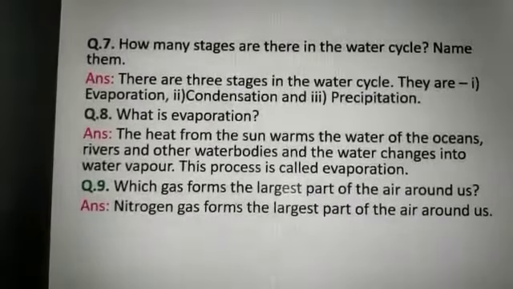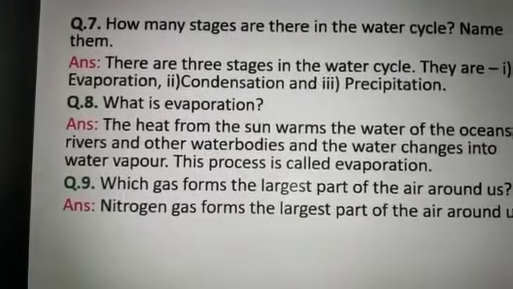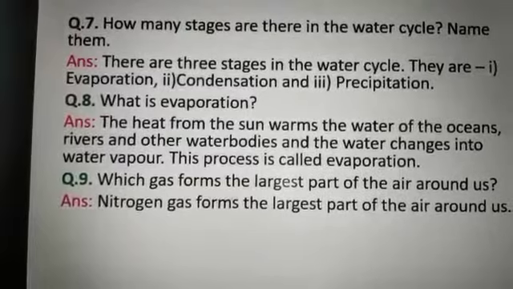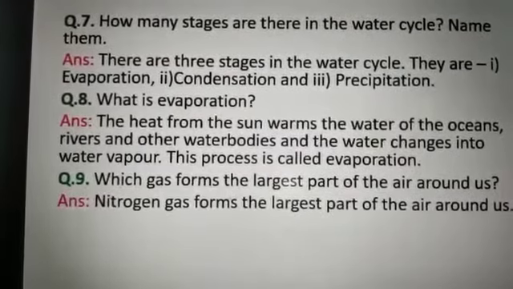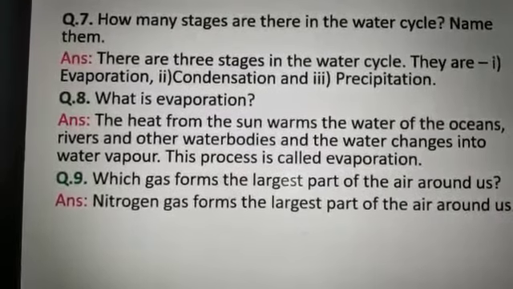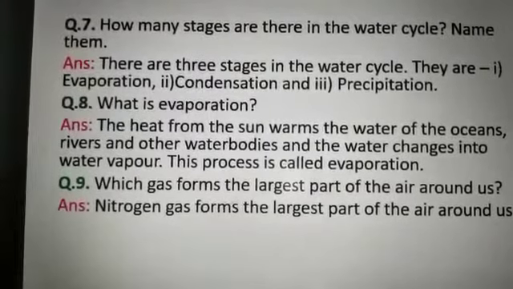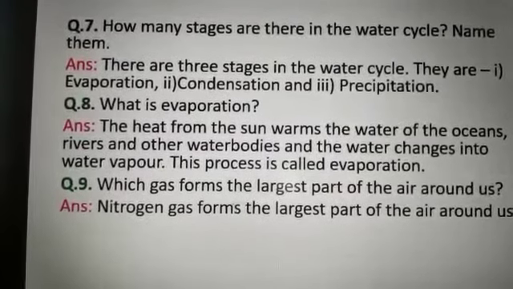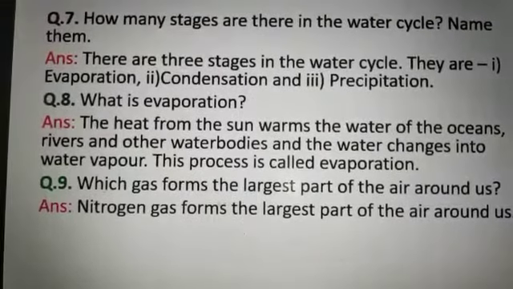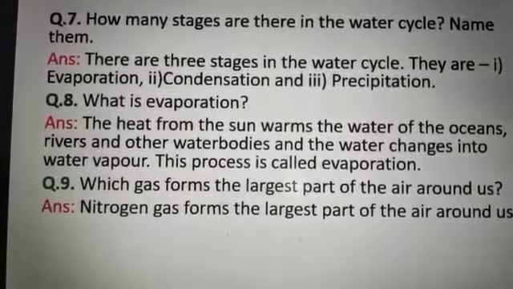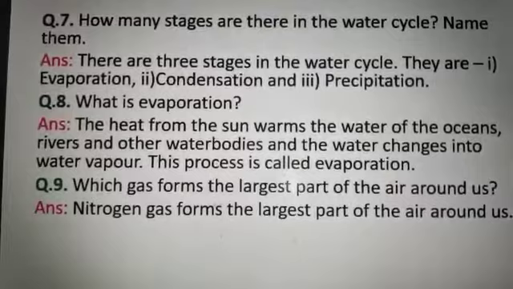Next question, question number 8 is, what is evaporation? Answer. The heat from the sun warms the water of the oceans, rivers, and other water bodies, and the water changes into water vapor. This process is called evaporation.